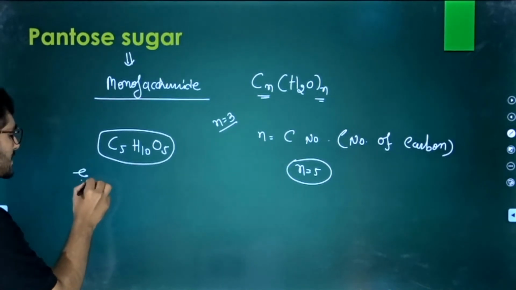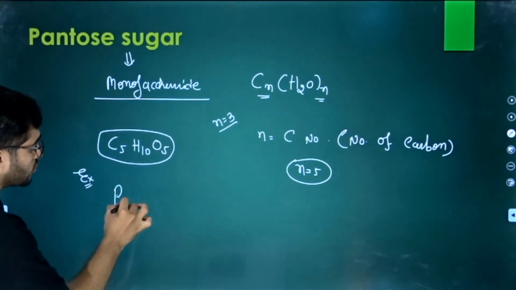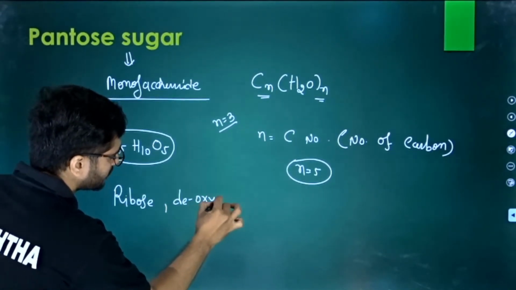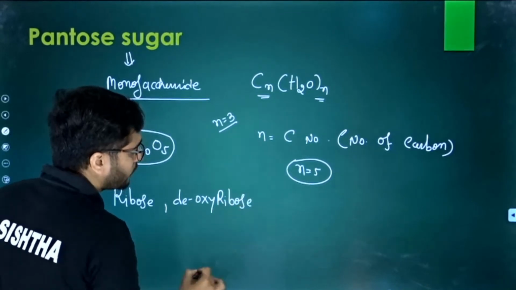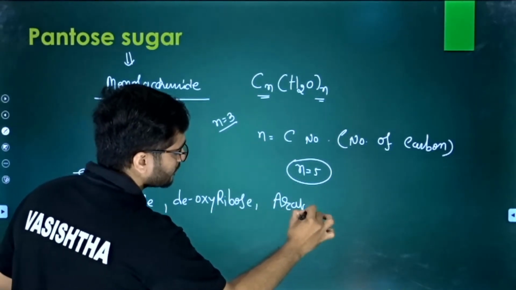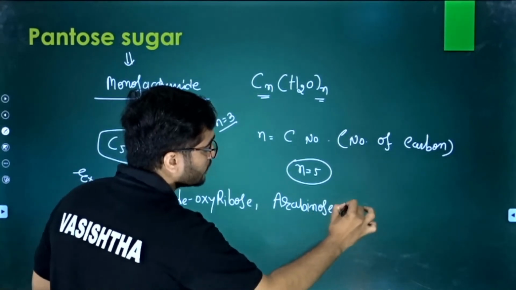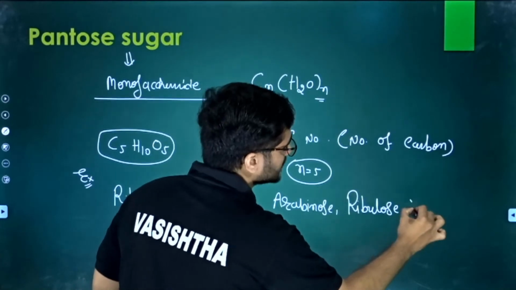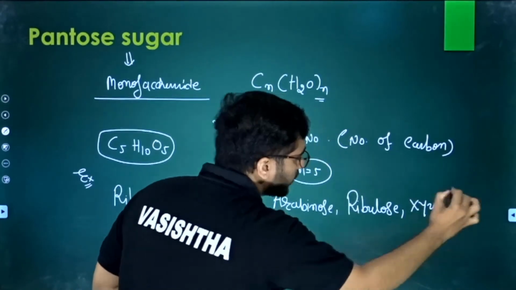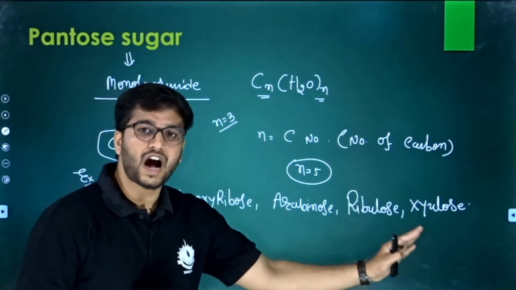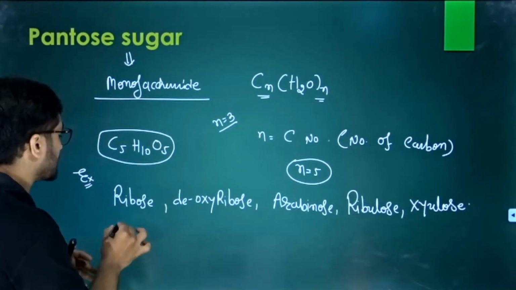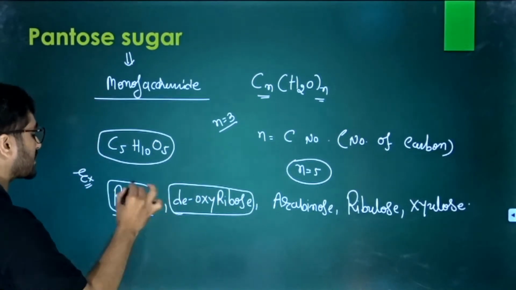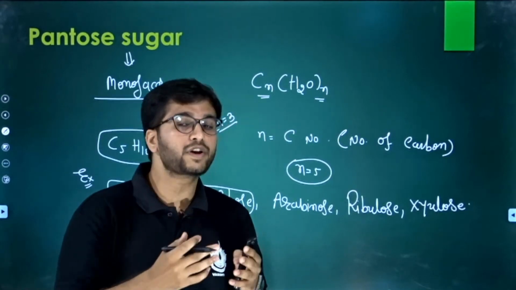Now, what should be the examples? Examples are like ribose, deoxyribose, ribulose, and also xylose. Now, among these pentose sugars, how many are important for us? That is ribose as well as deoxyribose. So ribose and deoxyribose are the important sugars for us to form a nucleic acid.